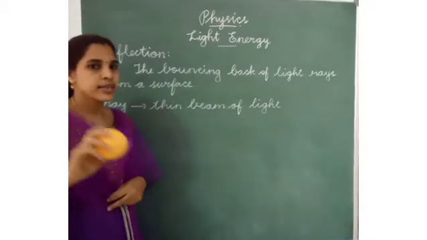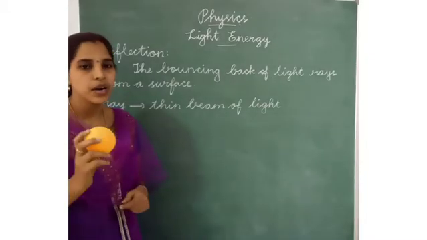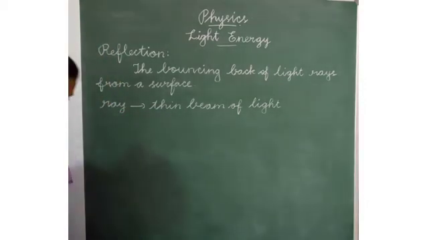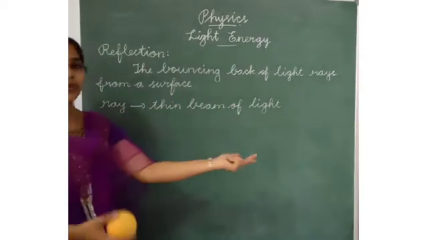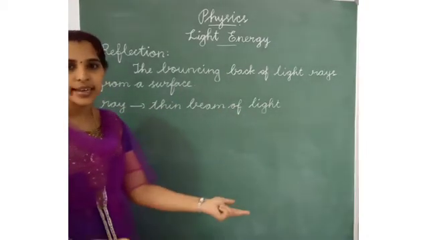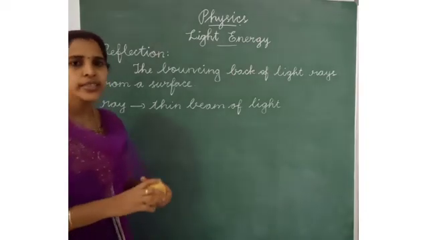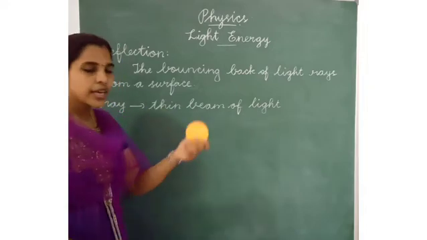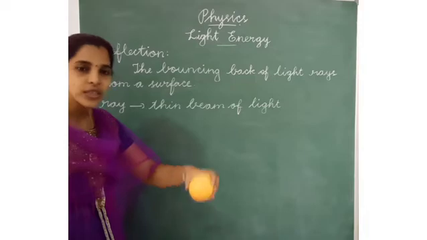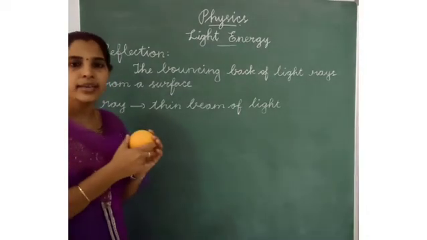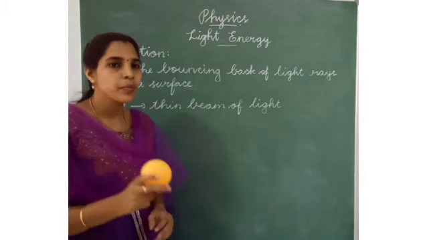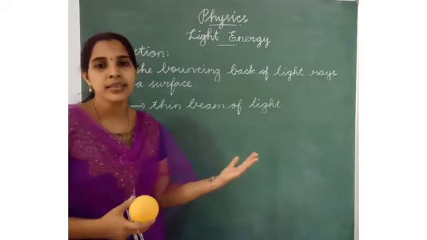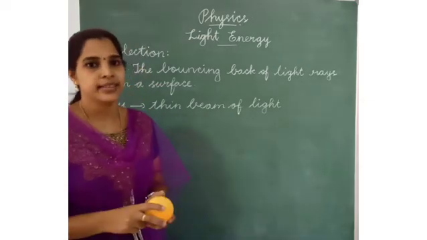If the ball makes an angle when I throw it, it will move in a different direction. If you throw the ball at a different angle, it will bounce back at a different angle.